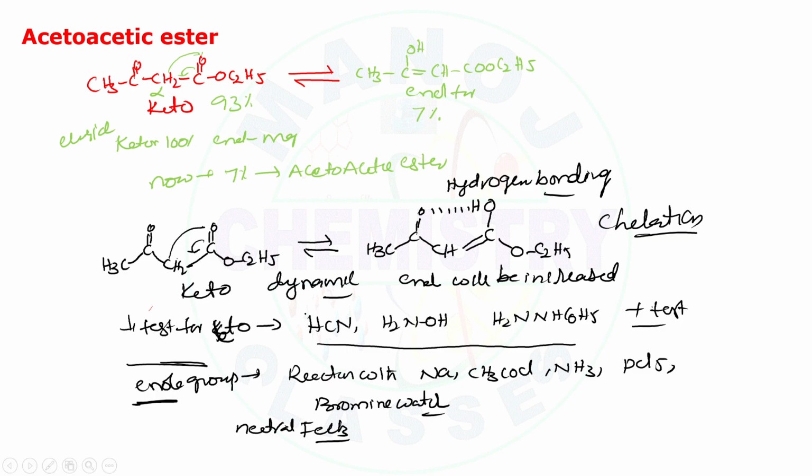This acetoacetic ester gives both tests positive, due to the presence of dynamic equilibrium. Clear? I hope you understand, guys, until now. The remaining things in the conditions of tautomerism we will learn in class 2, the second part.